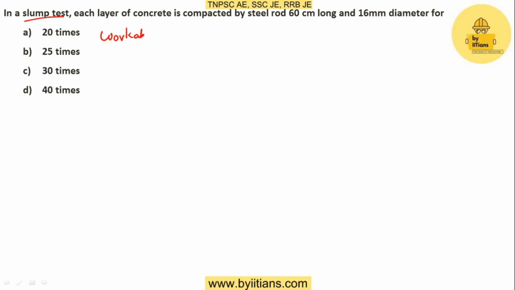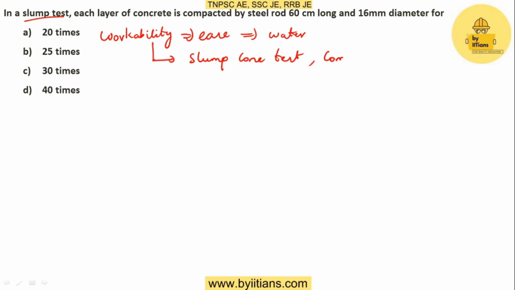Okay, so first I will discuss what is workability. It is nothing but how easy it is to work with the concrete, which indirectly determines how much water is added to the concrete. Workability of concrete is measured with the help of 5 methods. First one is slump cone test. Next one is compaction factor test.